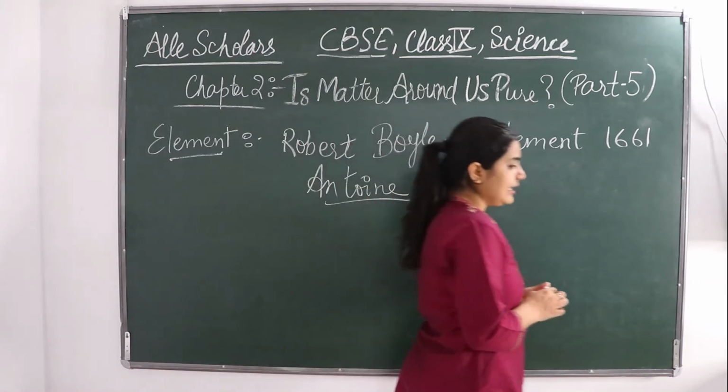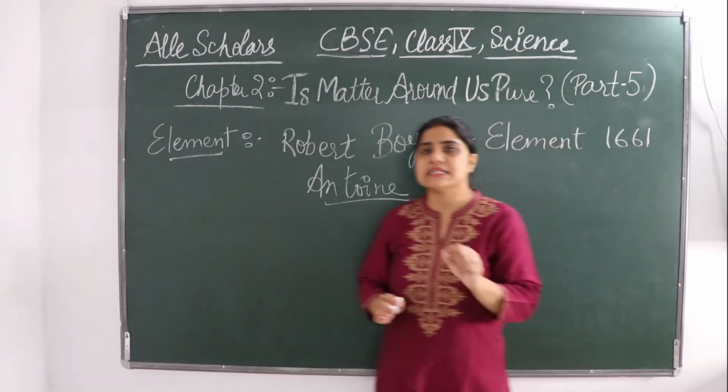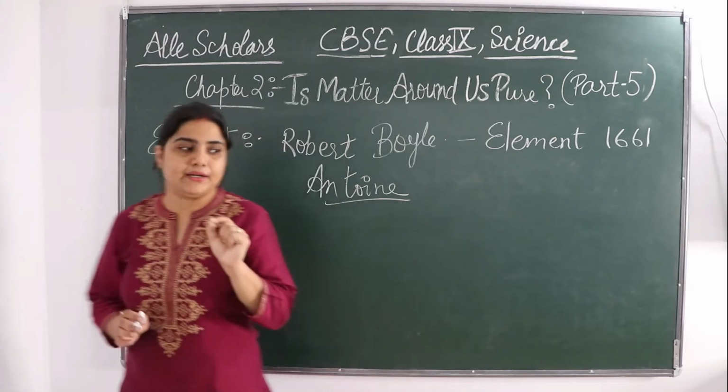So Antony gave a definition for element. What did he define? He defined element as a basic form of matter.